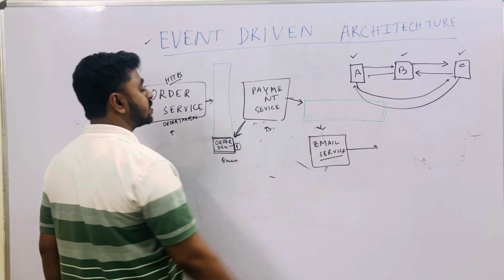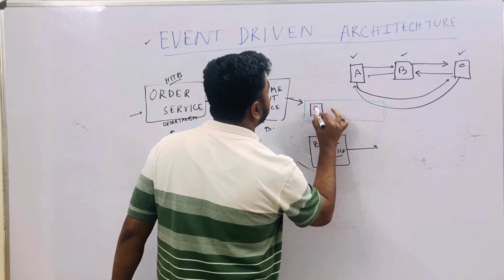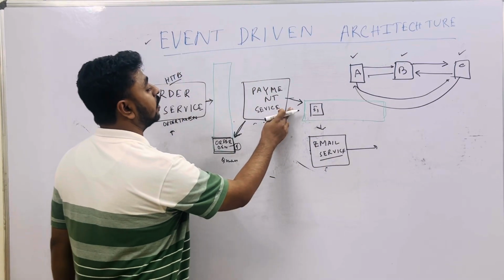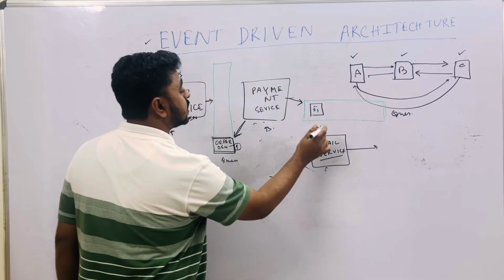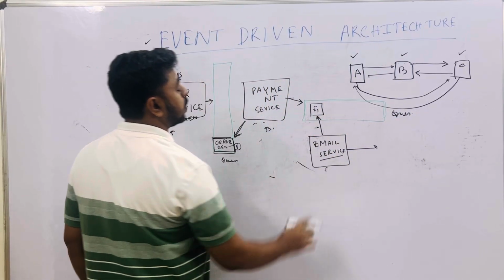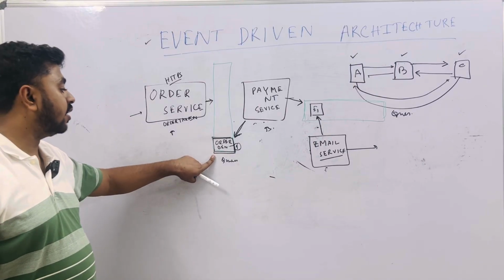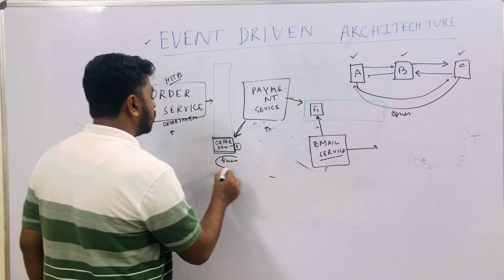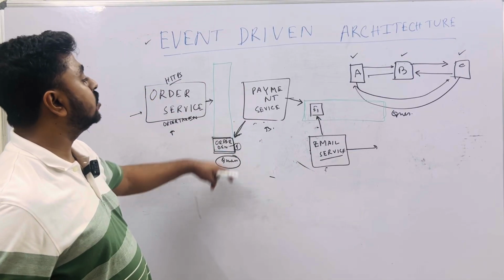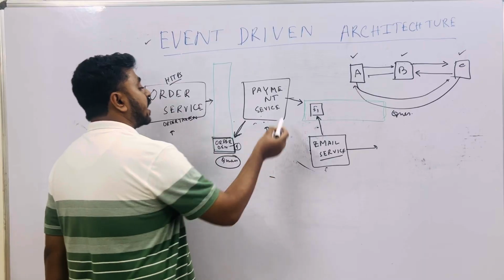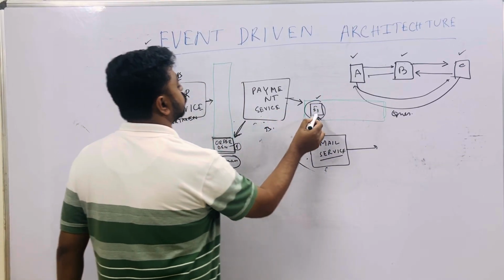After the payment is done, the payment service will generate another event, suppose E1, in this second queue. And the email service will be the consumer of this event. So just think about it, the order service will generate an event and place it in the first queue, and this event will be consumed by the payment service. Again, the payment service will generate another event and the email service will consume it.